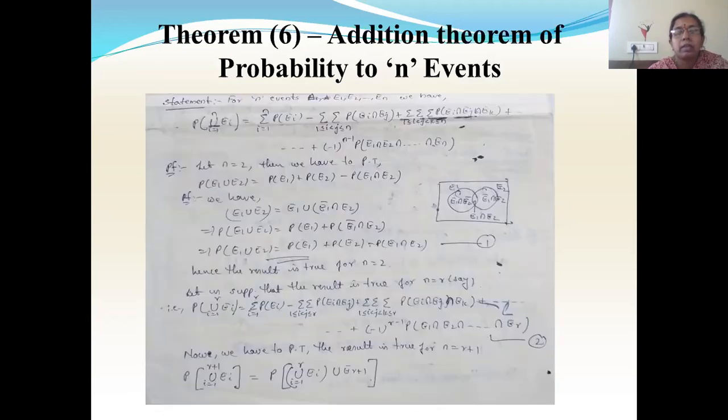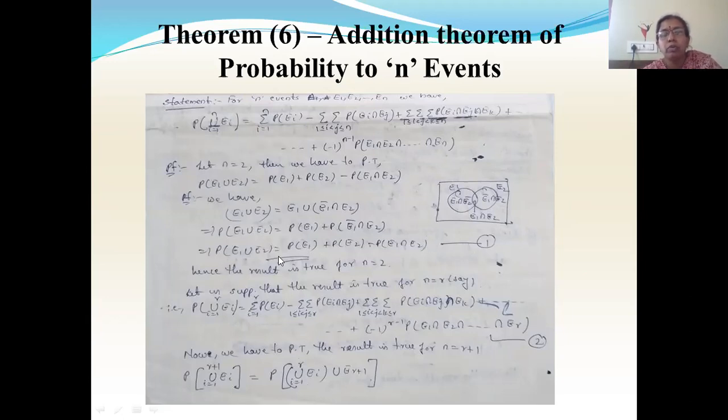So now this is of this form, equation 1 form. This is one event and this is another event. Now this is E1 type and this is E2 type. That means I'm considering this whole union as one event and this Er plus 1 as one event. So I have two events now. So I'll apply this equation, equation 1.